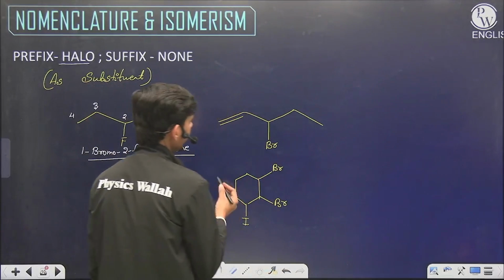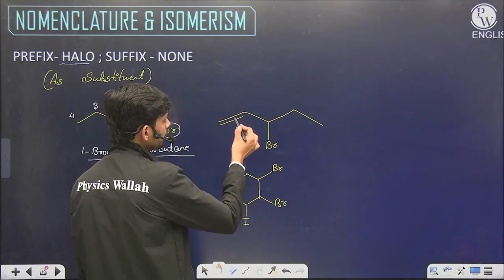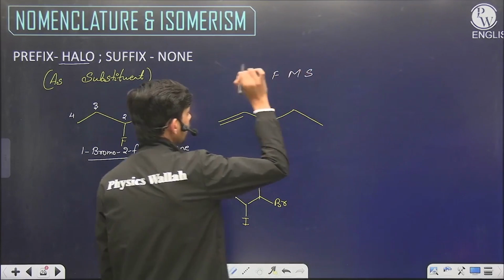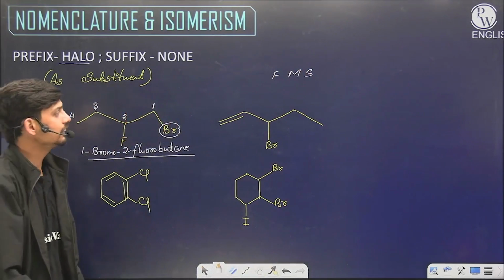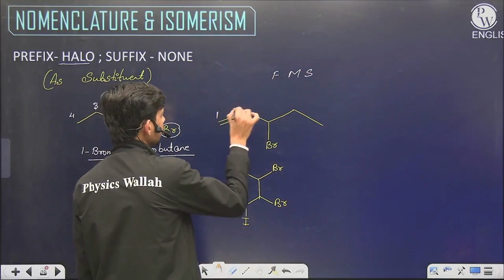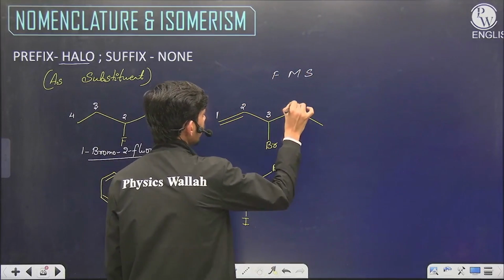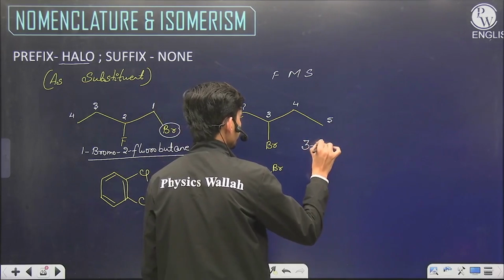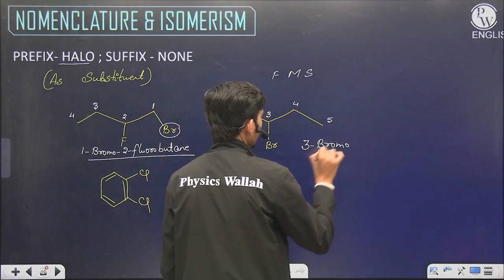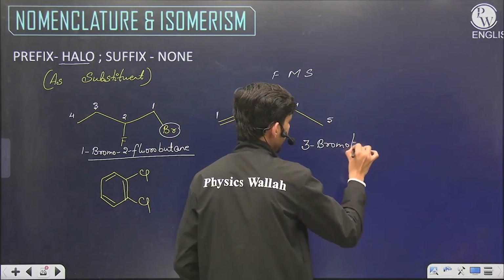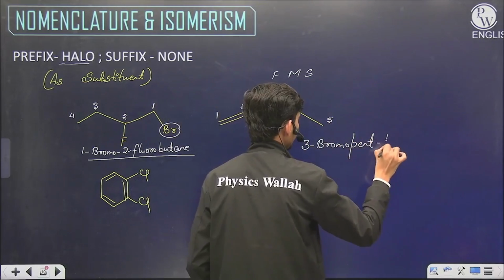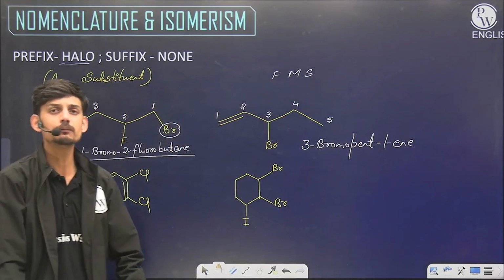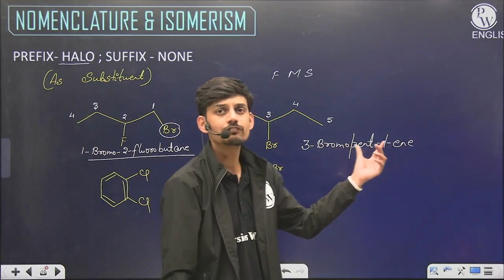If we number here, the double bond has more priority than the substituent, we can use the priority FMS: functional group, multiple bond and substituent. So the numbering will be done from this side, 1, 2, 3, 4, 5. We have 3-bromo. Now we have a 5 carbon chain, so pent, and 1-ene, because we have a double bond at the one position. So the name will be 3-bromopent-1-ene.